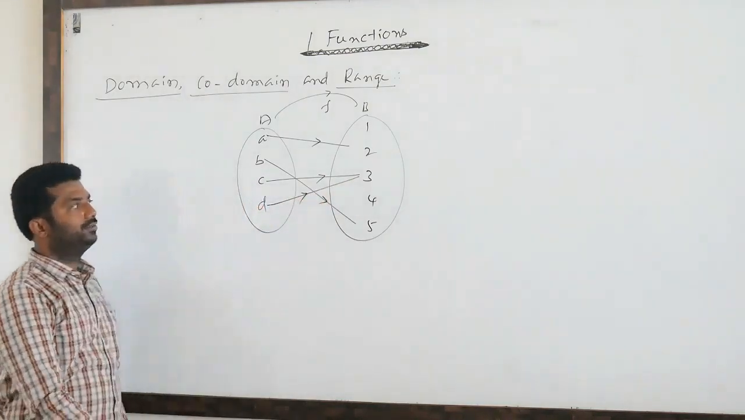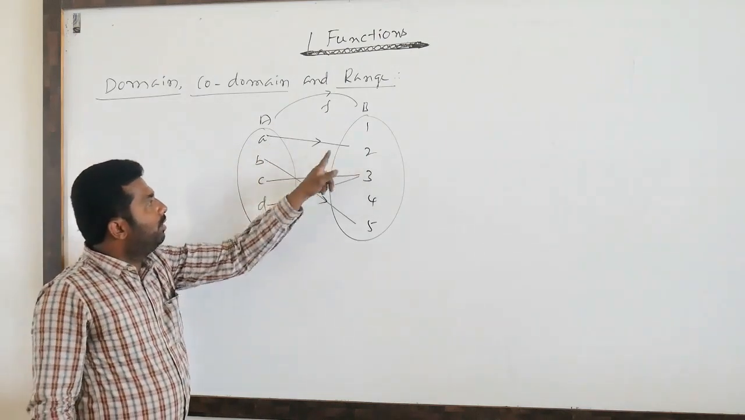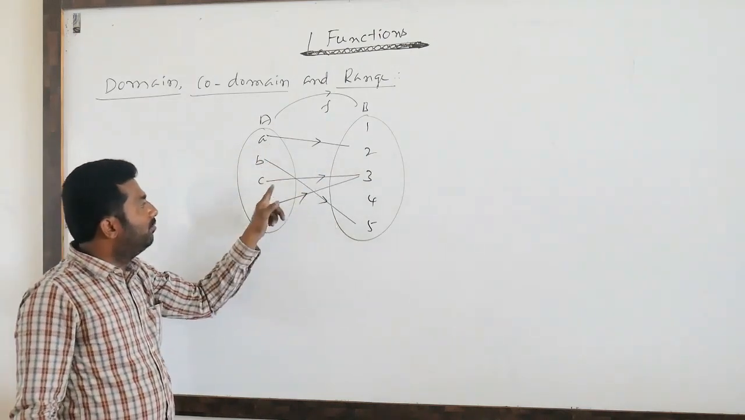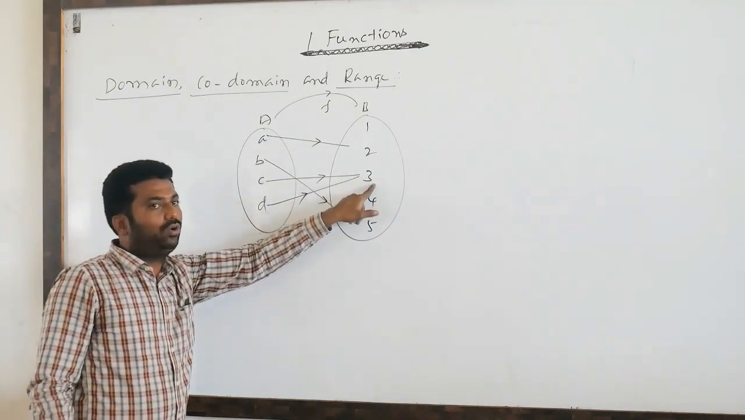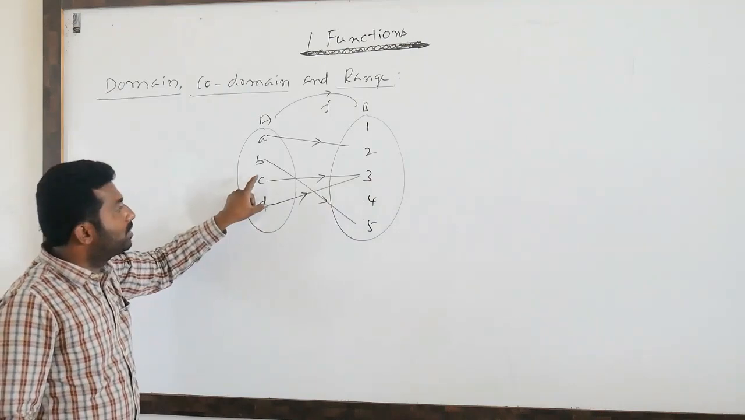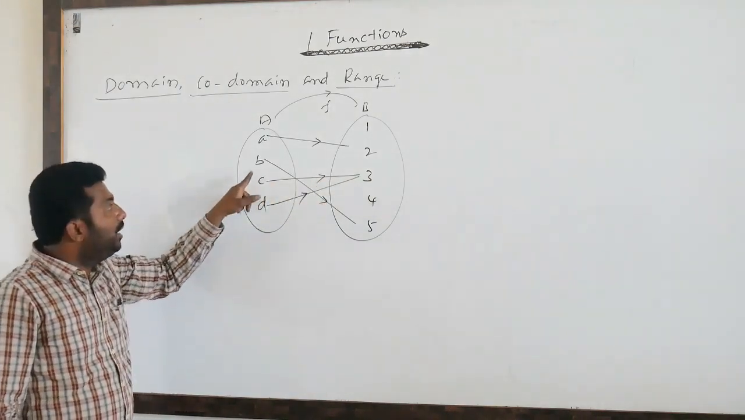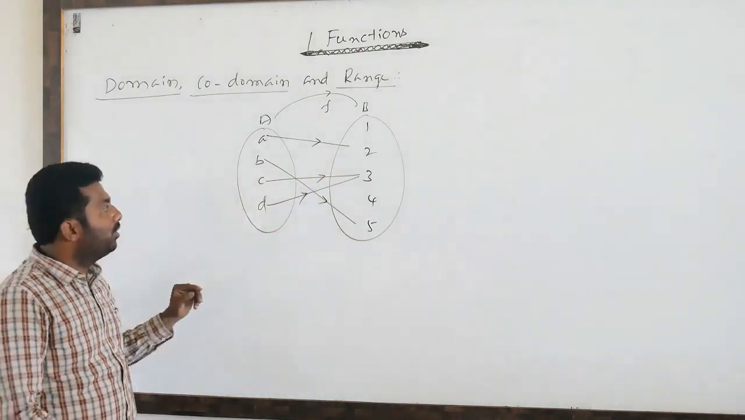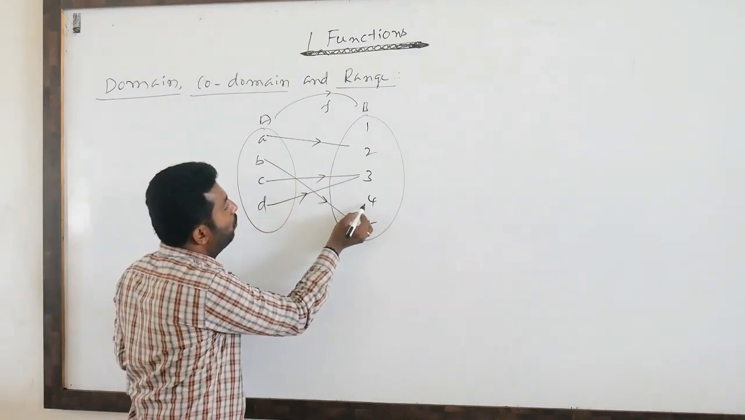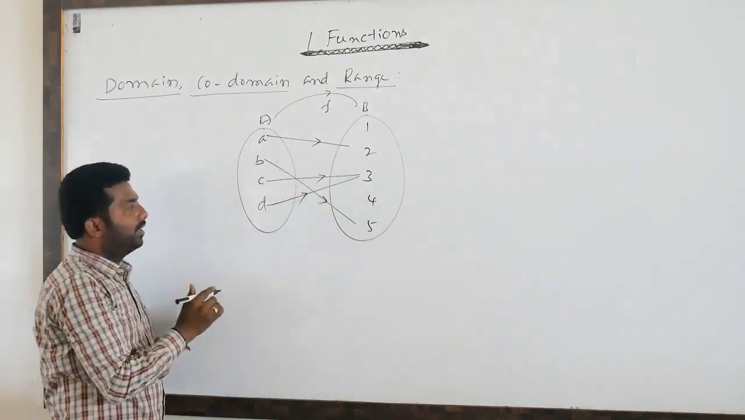Is this a function? Yes. A is related to a unique element, B is related to a unique element, C is related to a unique element, D is related to a unique element. You should not say that these two elements are related to 3 means this is not unique. Here we have to think about the first elements. Not unique means, suppose C is related to 4 as well, that is not unique. So this is a function.